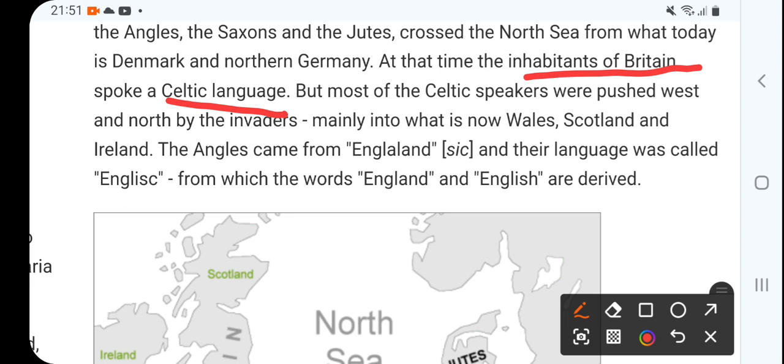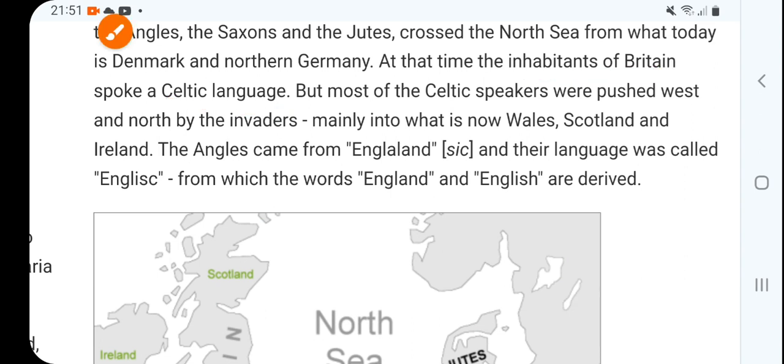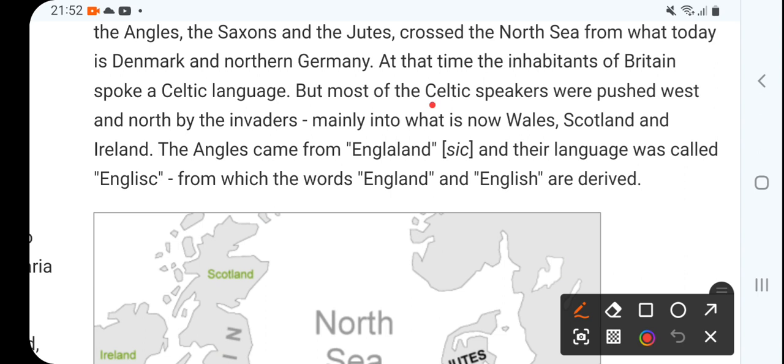But when these three Germanic tribes came and attacked Britain, what happened? Most of the Celtic speakers were pushed west and north by the invaders.